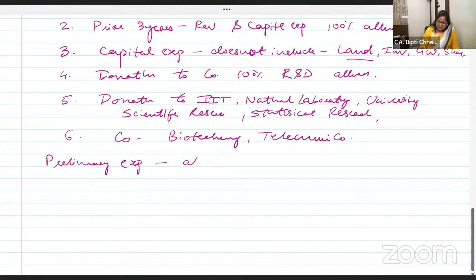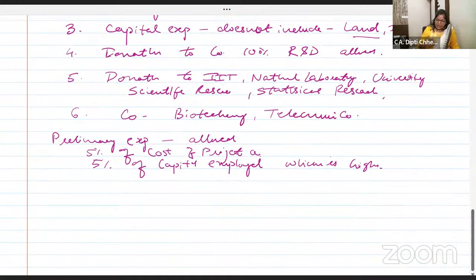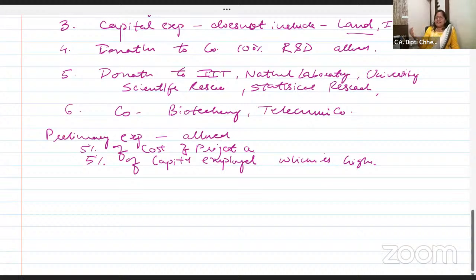Preliminary expenses allowed 5% of cost of project or 5% of capital employed. 5% of the cost of the project or 5% of the capital employed, whichever is higher. So maximum they are allowing preliminary expenses. If you have incurred 11 lakhs, but the 5% is coming to 2 lakh, only 2 lakh will be allowed.